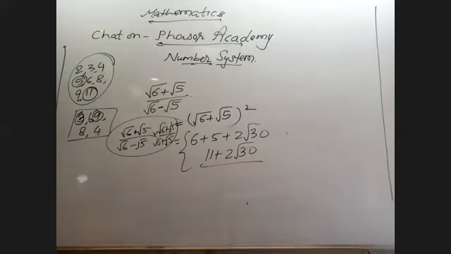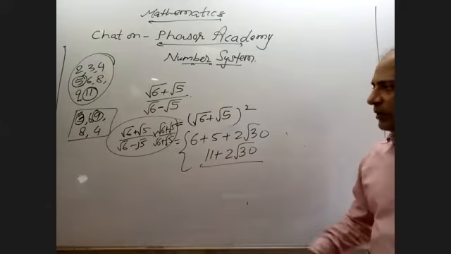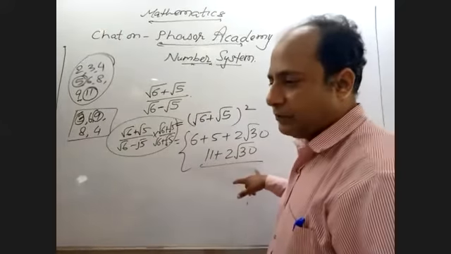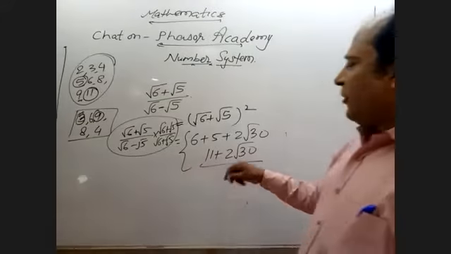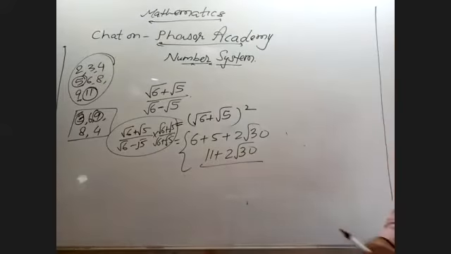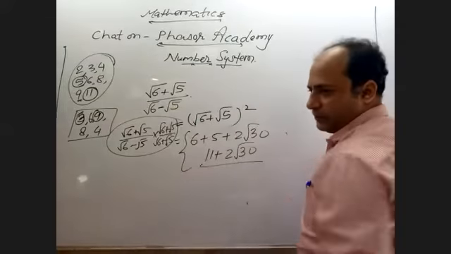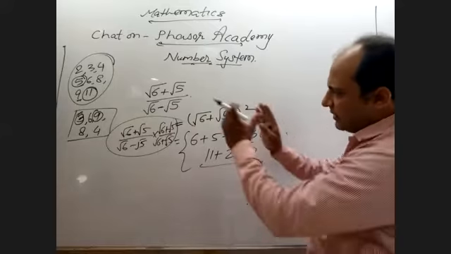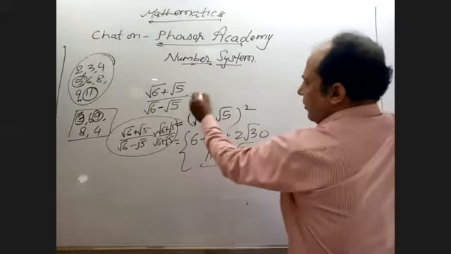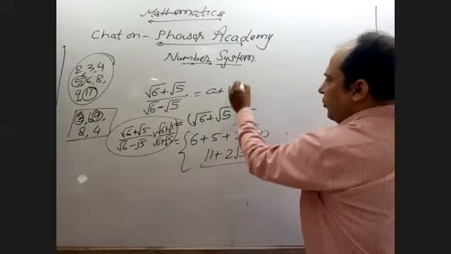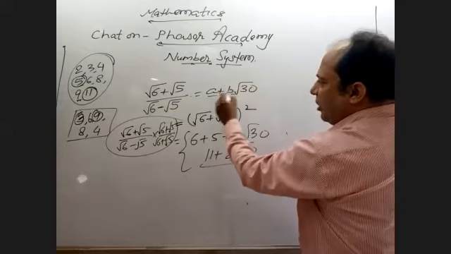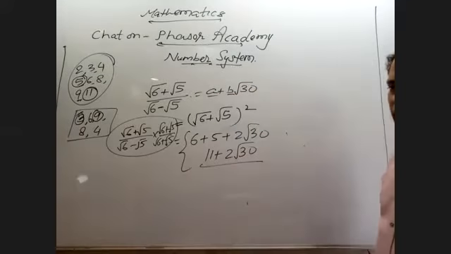But for options also, you need some tricks so that you can apply here. Now, one more thing. Sometimes, the same question, everything the same, they will ask you like this: a plus b root 30. Find the value of a and b.